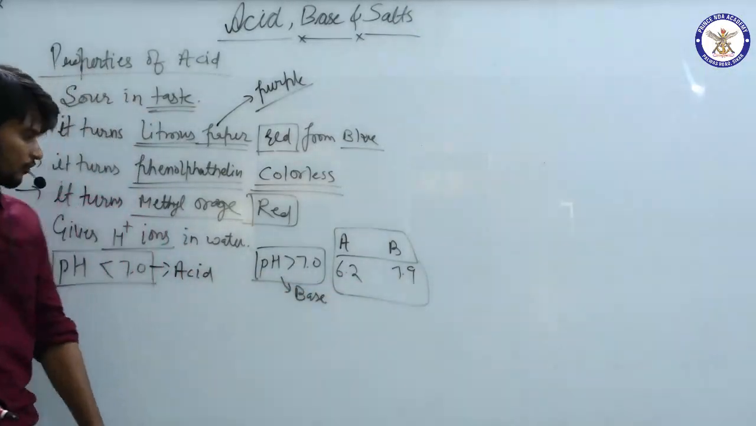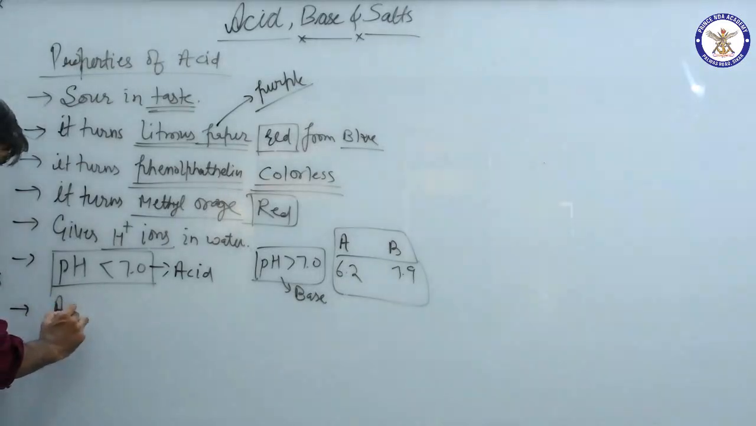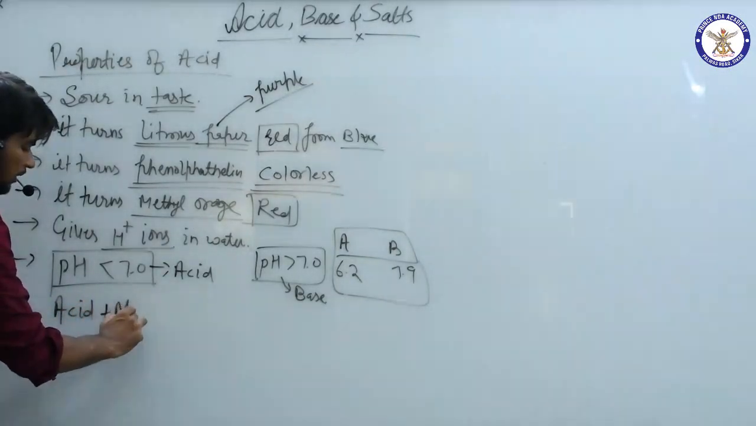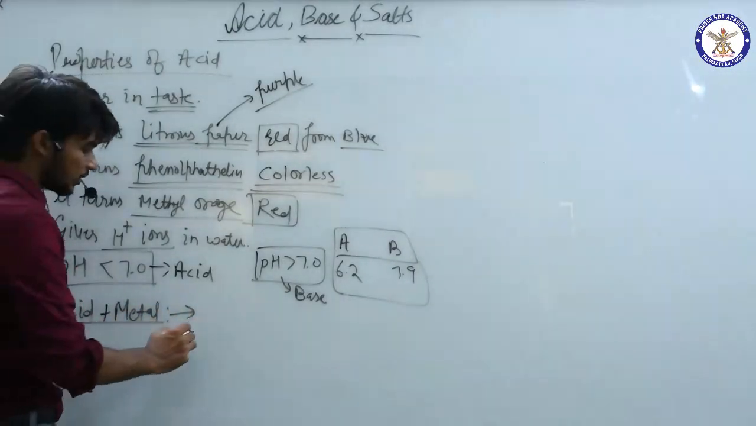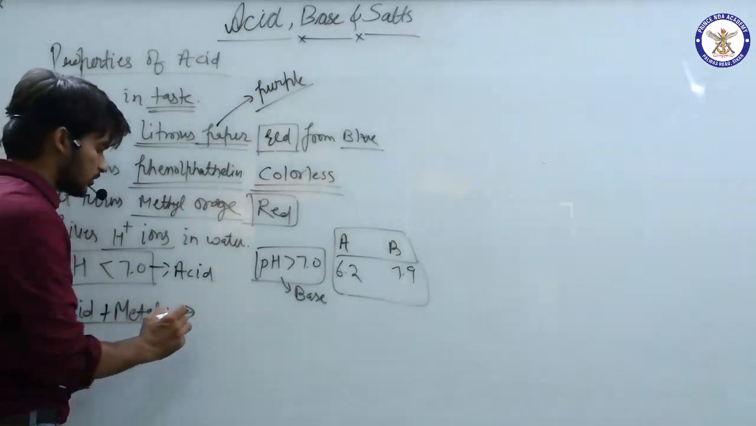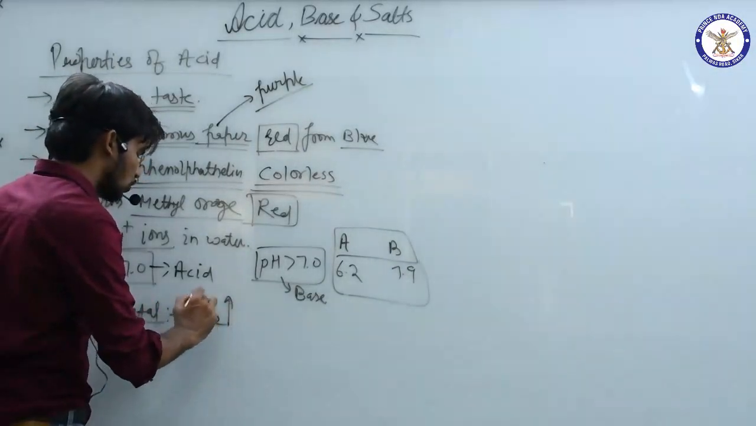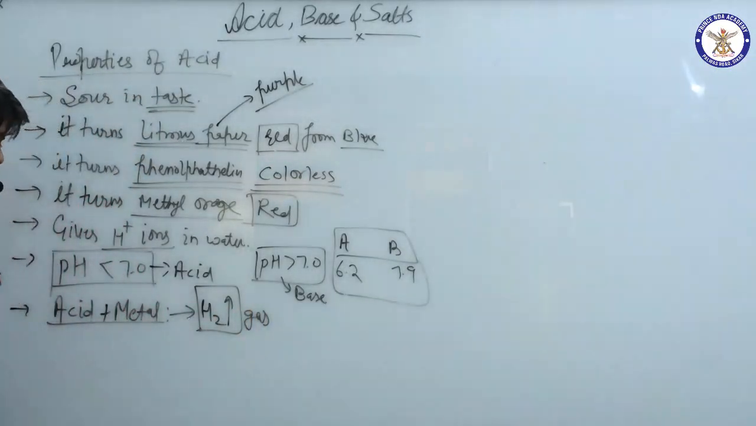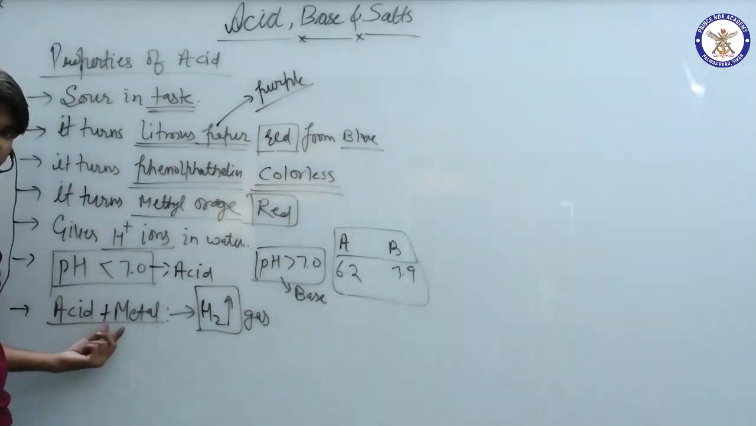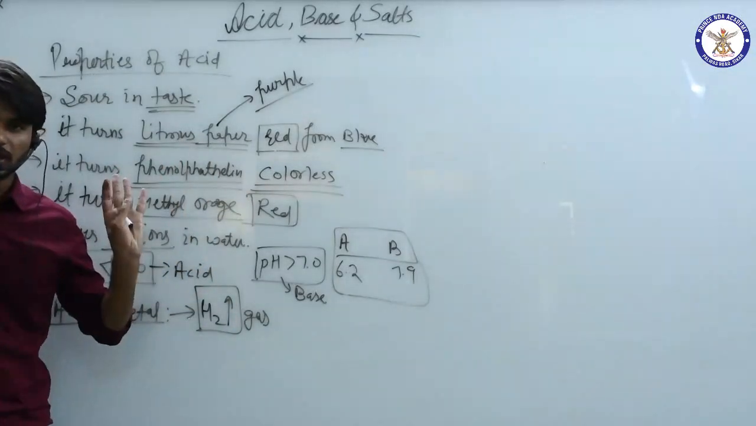Clear? Yes. Fine. If acid reacts with metal, the final product, I don't know what it would be, but there is something that is sure, that is H2 gas. So I can say that on reacting with metal, acid gives hydrogen gas.